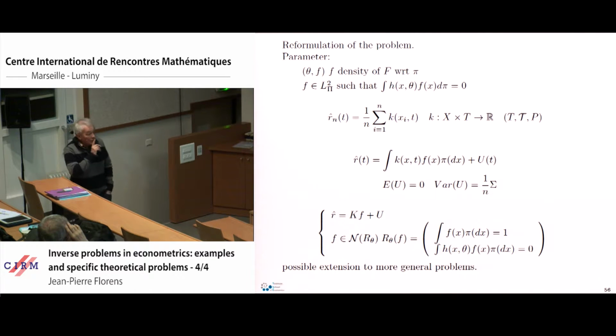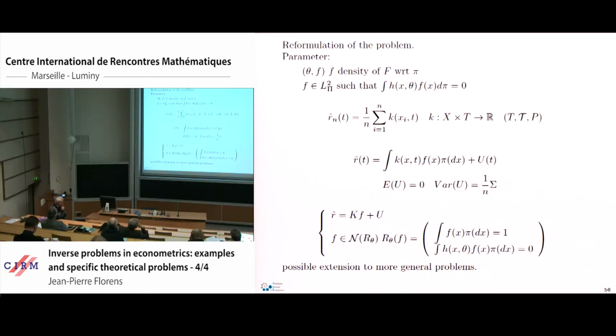So what I want to do is a little different. I want to try to solve that in a Bayesian approach, and this is something which a lot of people have worked on. The kind of solution I can propose, which is related to inverse problems, is this type of solution here. So I have two parameters. My parameter is the density of the distribution F, a density with respect to some measure pi, and the theta parameter here. So what I realize here is that the moment conditions are in fact a linear constraint on the F.